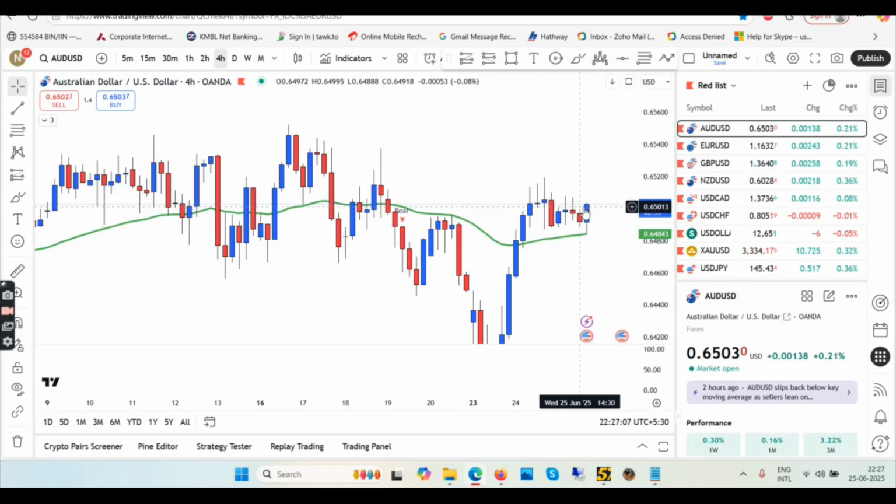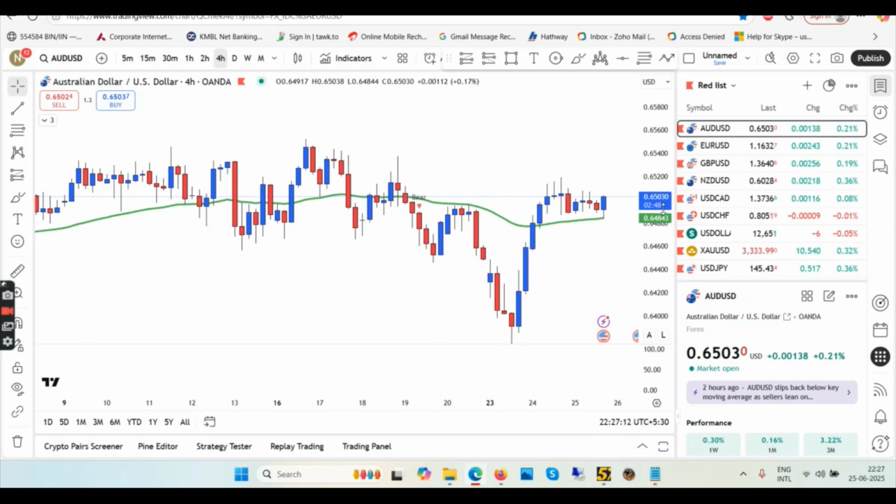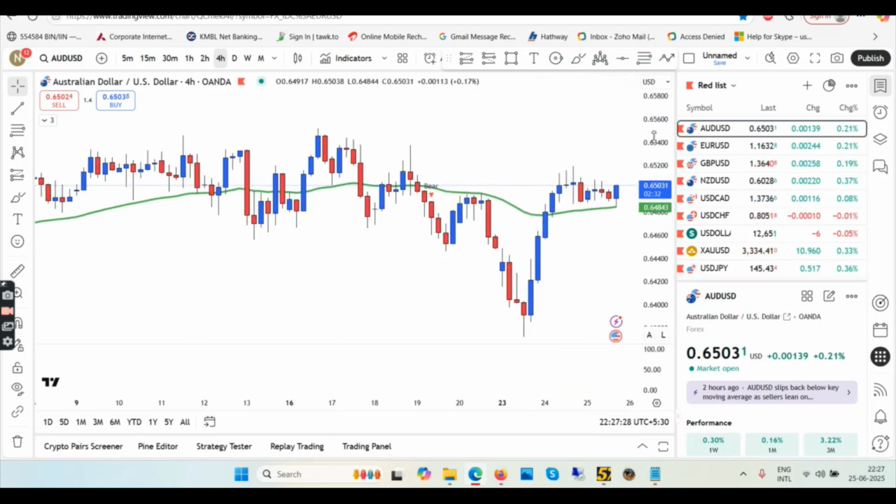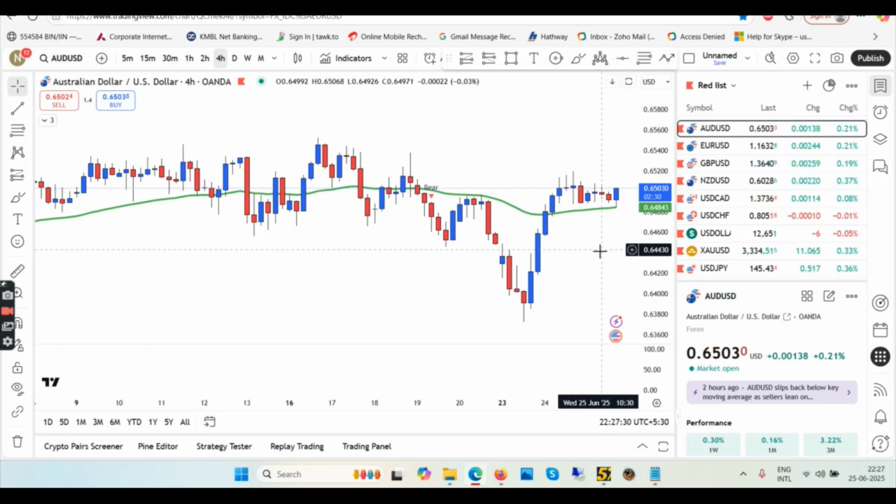So my entry will be after the end of this candle, and the take profit will be around 6530. In AUD/USD, you don't get those 60 pips, 100 pips, but you can easily get your 25-30 pips. So enter long after the close of this candle, because in all time frames we are above the EMA, and exit your profits at 6530. And the same you can do for NZD/USD.